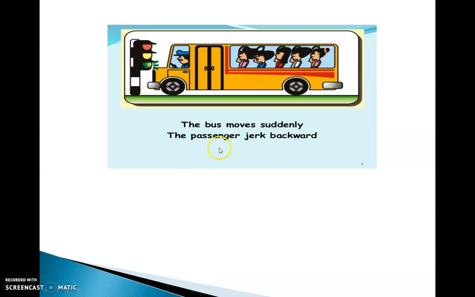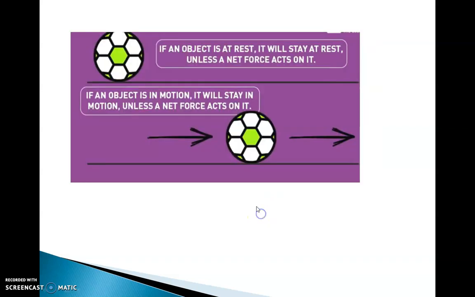Now, what example did I give last time? When a bus moves suddenly, the passenger jerks backward. Why do they jerk backward? Because their legs are in motion with the bus, but the top portion of the body tries to remain at rest. As a result, they get a jerk and move backward.